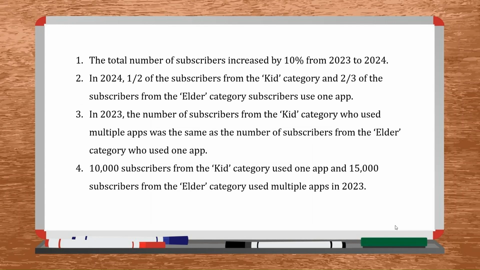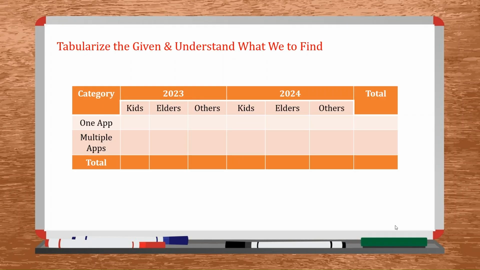Then we have certain comparative statements which talk about some conditions in 23 as well as in 24, points 2 and 3. Then we have an absolute statement which talks about the kids category which use one app and the elders category which use multiple apps, the number of those in 2023. So let's start putting out what information we have and what we need to find.